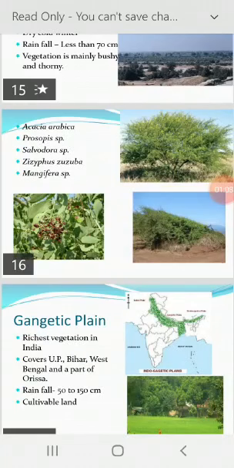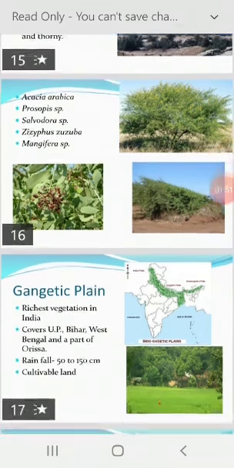Next region is Gangetic Plain. This is one of the richest vegetational zones in India. This zone covers flat land of the part of Delhi, whole of UP, Bihar, West Bengal, and also a part of Orissa. Rainfall in this region is from 50 centimeter to 150 centimeter. The great part of the land is under cultivation. The common crop plants are wheat, barley, maize, sorghum, bajra, etc.